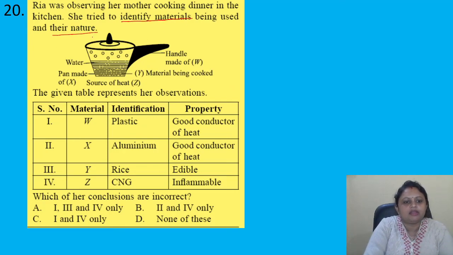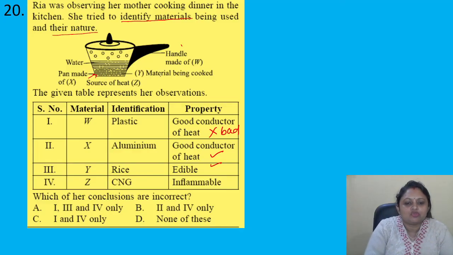So here we have to identify the materials and their nature. So W, plastic, good conductor of heat, it is wrong, because plastic is bad conductor of heat. Then X, aluminium, good conductor of heat, this one is correct. Y, rice, edible, yes, this one is correct.